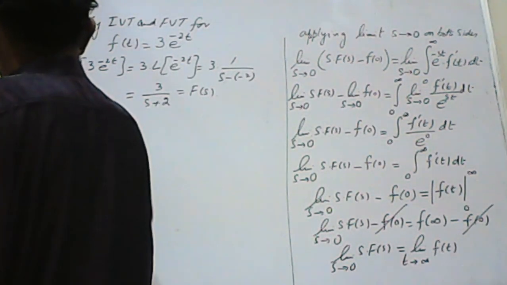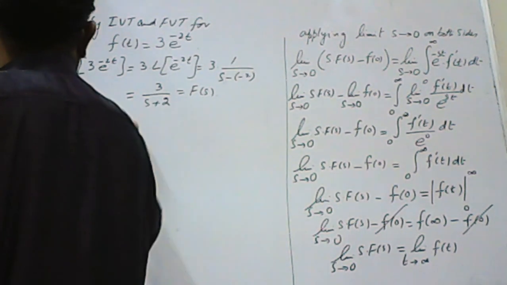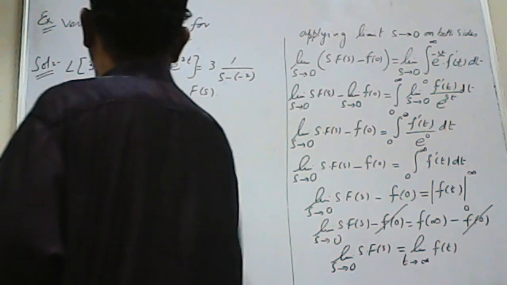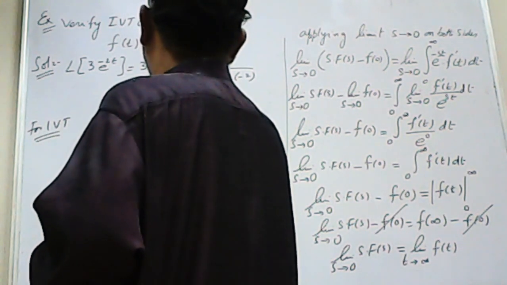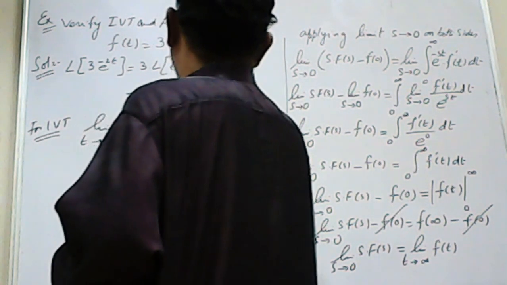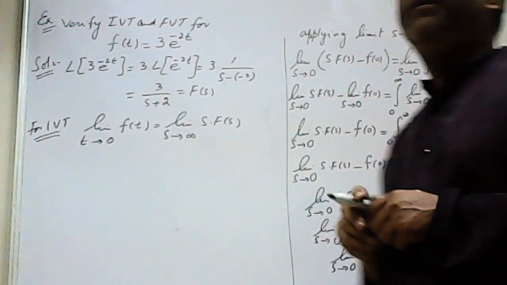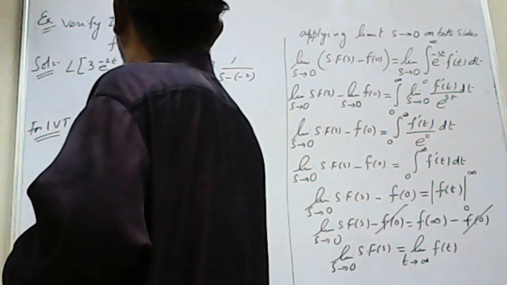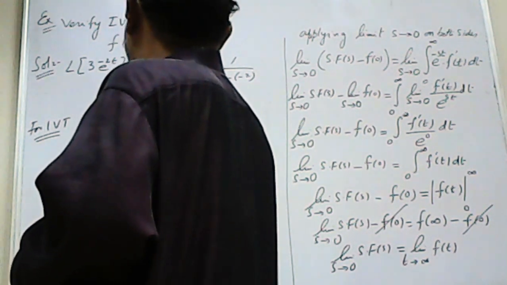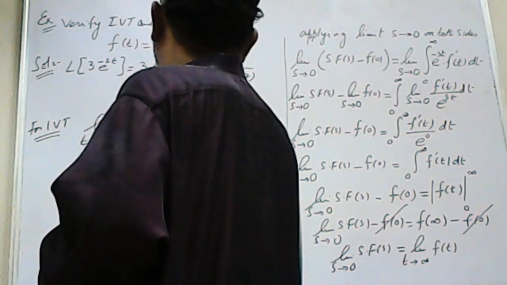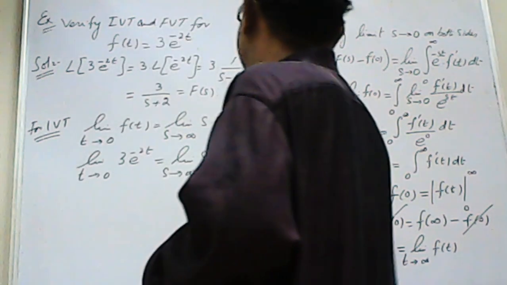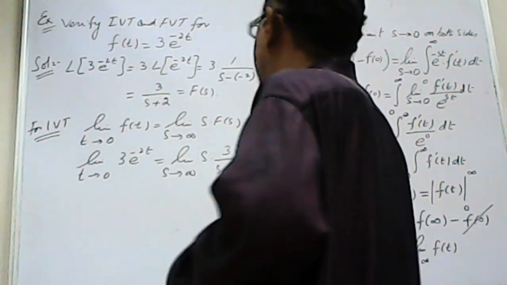So for the initial value theorem, we know that limit t tends to 0, f of t is equal to limit s tends to infinity, s into function of s. Substitute both f(t) and F(s). Limit t tends to 0, f of t is 3 e power minus 2t, and on the right hand side limit s tends to infinity, s into function of s is 3 upon s plus 2.